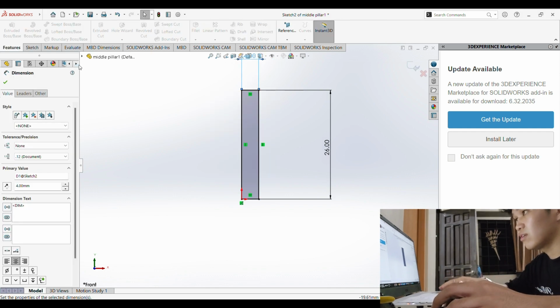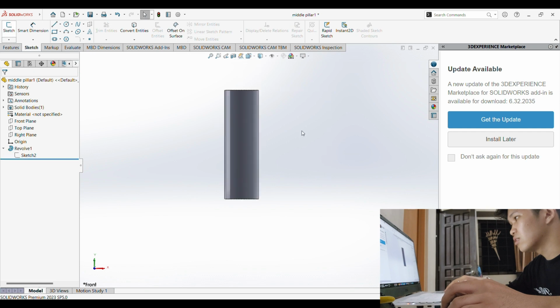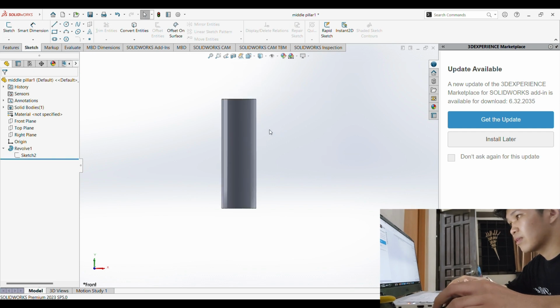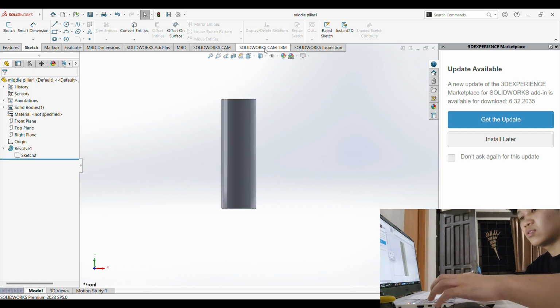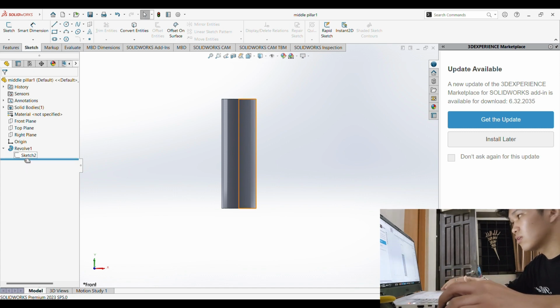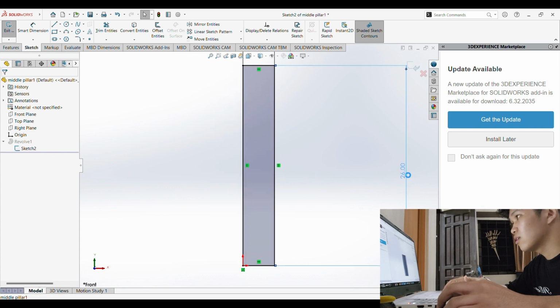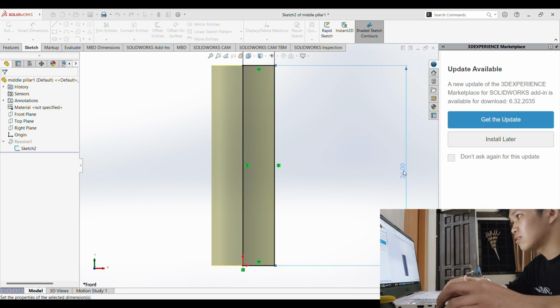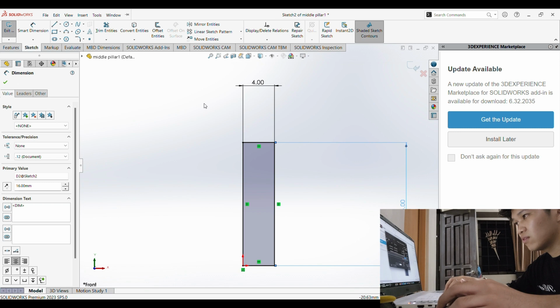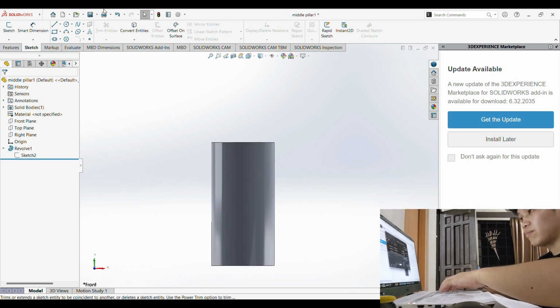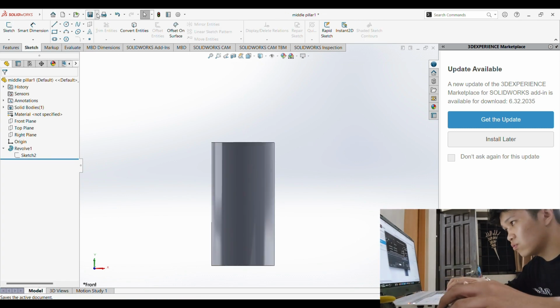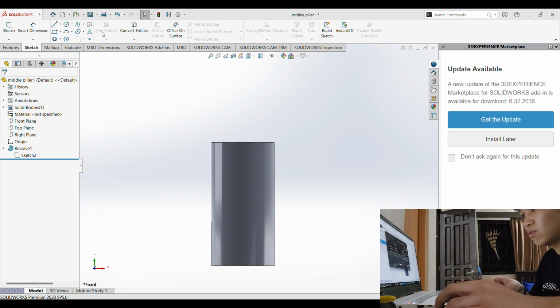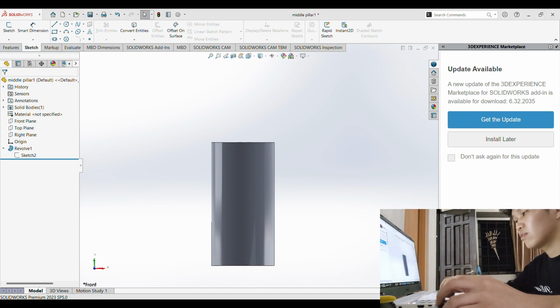Just click Control Save. Then we're gonna edit the sketch for the other pillar. So we're gonna change this into 16. There. And just gonna click exit. And we're gonna click Save As. We're gonna save this as middle pillar 2, or just pillar 2. Save. There we go. Now we all have the parts.